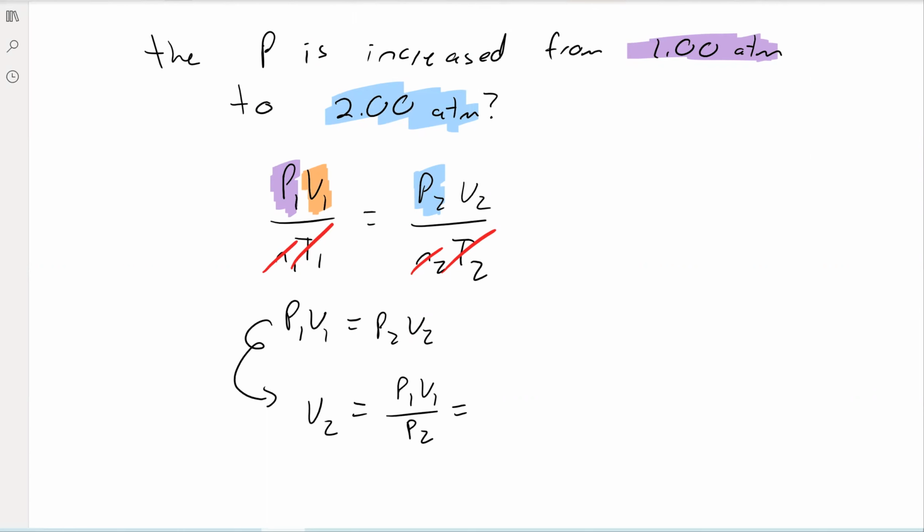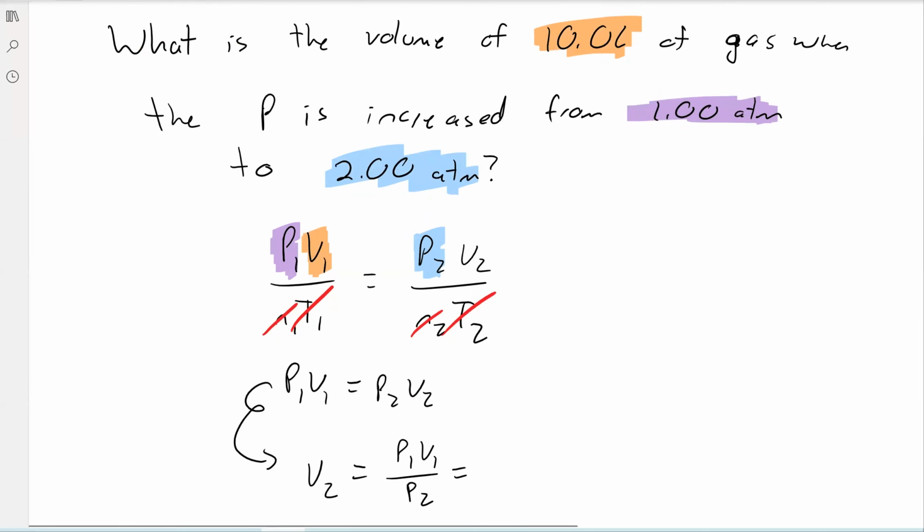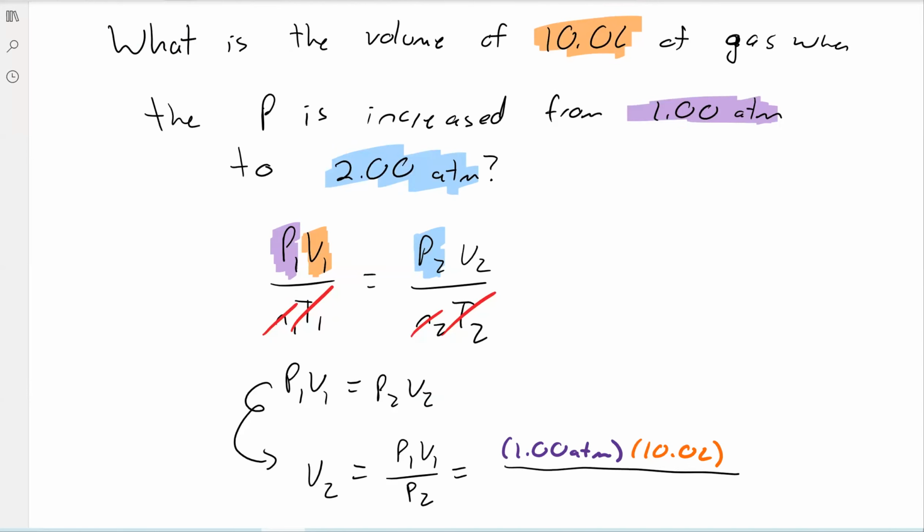And then we simply plug in our numbers. For pressure 1, we had 1 atmosphere. For volume 1, we had 10 liters. And for pressure 2, we had 2 atmospheres. Notice that it doesn't matter what units you use for any of these variables, but they have to match.